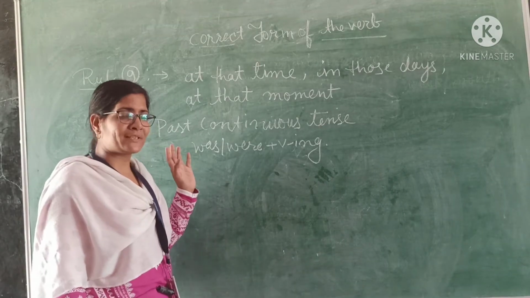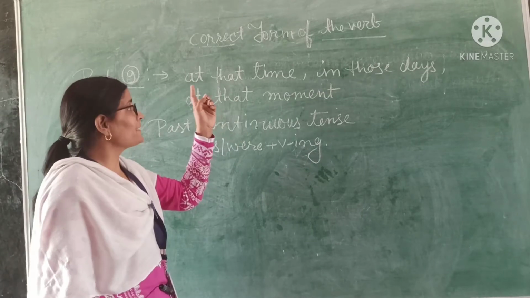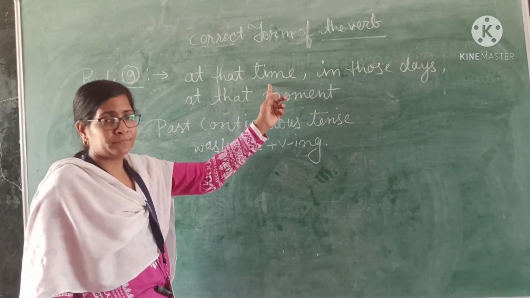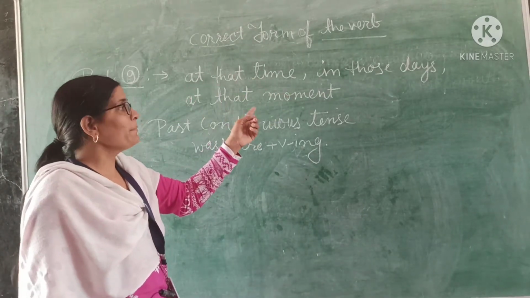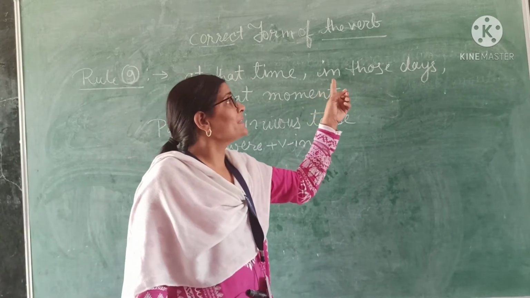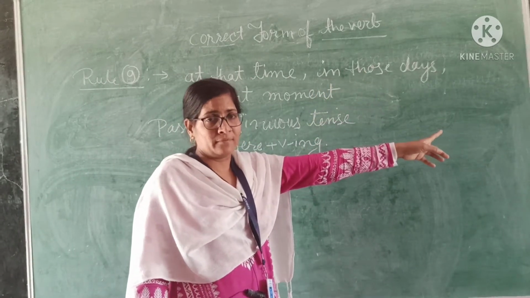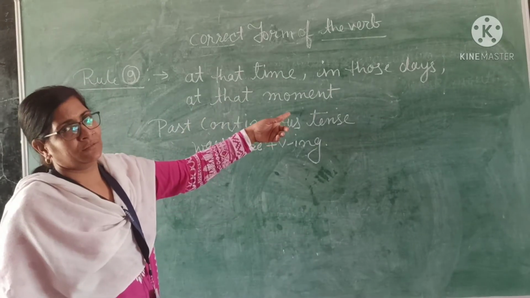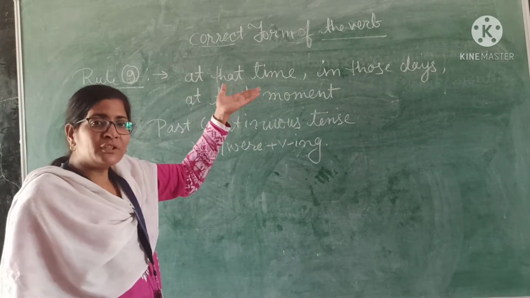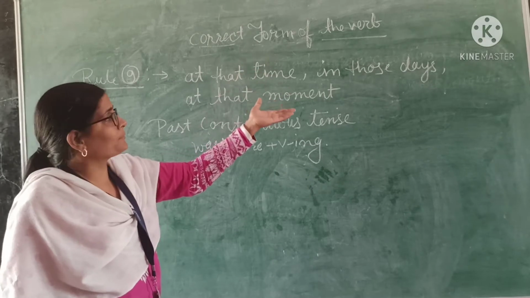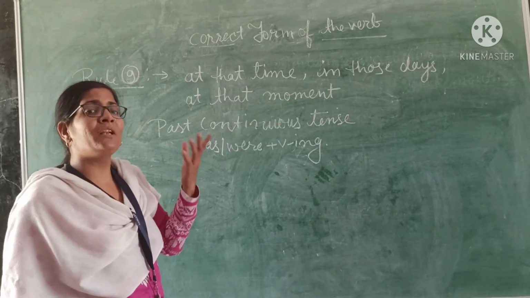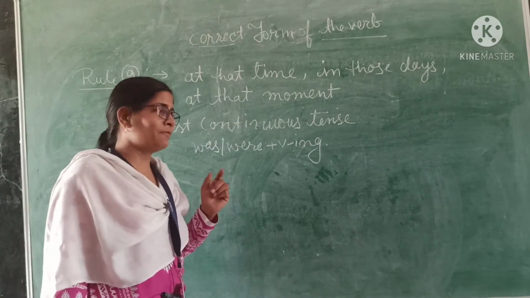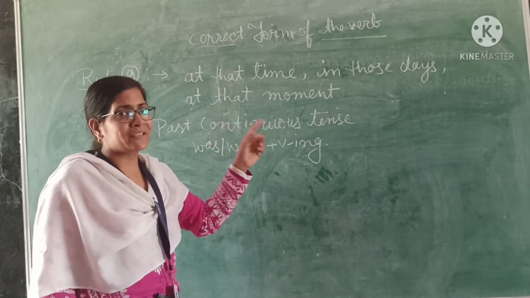The next rule says that if there is the adverb at that time, or in those days, or at that moment, if you find one of these three adverbs in the sentence, then you will fill the correct form of the verb with the help of past continuous tense.